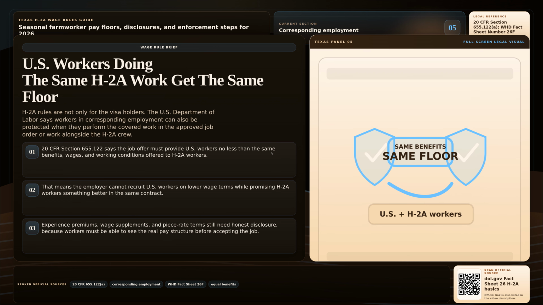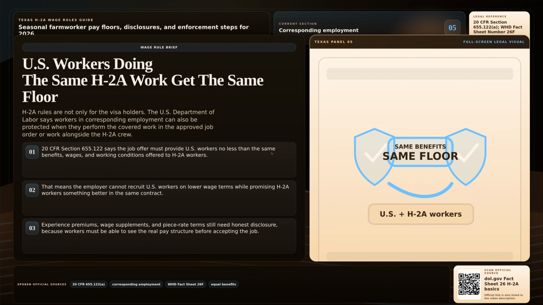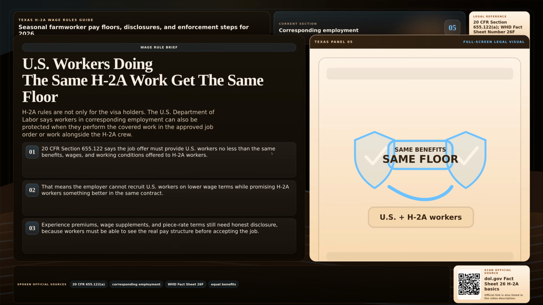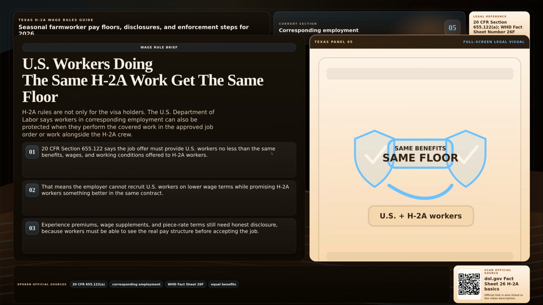That means an employer cannot promise one pay structure to the H-2A crew and then recruit U.S. workers on weaker wage terms for the same covered work. Experience premiums, piece rate details, and wage supplements still have to be disclosed honestly, because workers need the real contract terms before they accept the job.